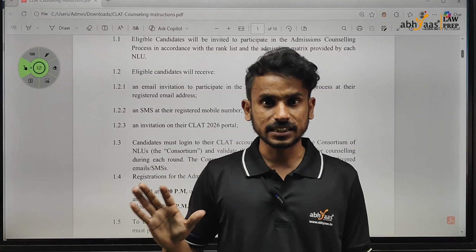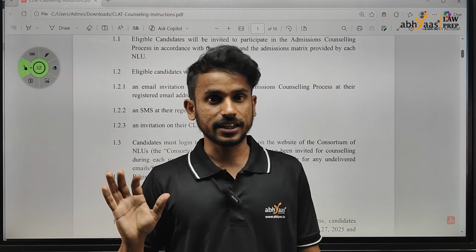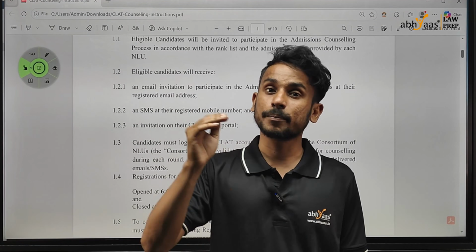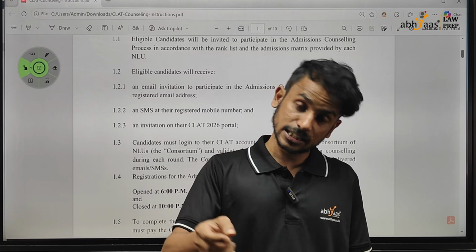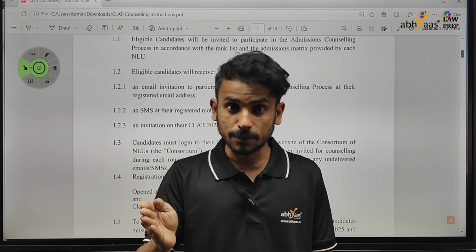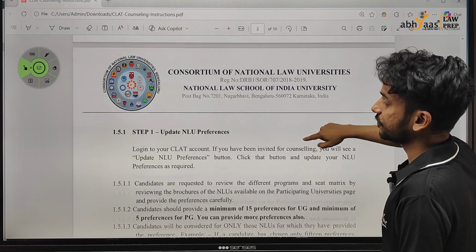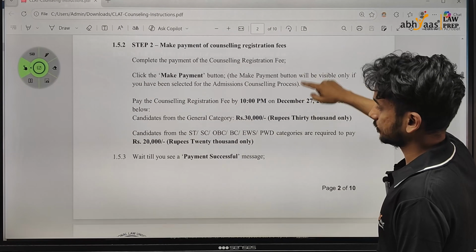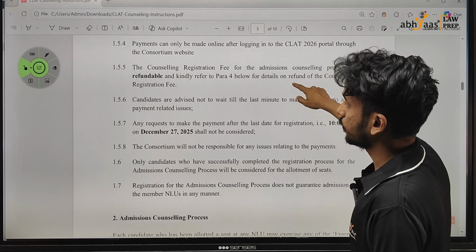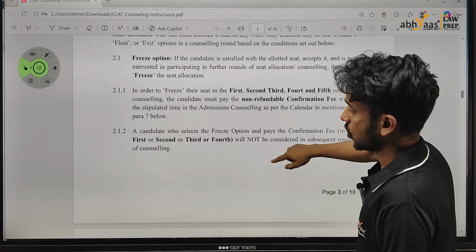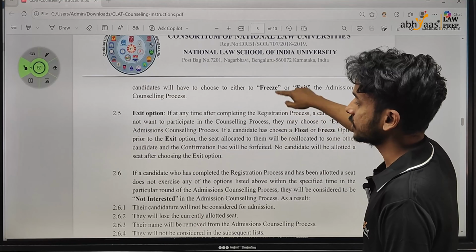At any stage you can exit. Even if you have opted for freeze, you can exit from the counseling process, provided, as I've told you, that for the first 3 rounds, by 24th April you have to pay to the college if you have not paid. If you have exited despite choosing freeze in the first, second or third round, and you exit before 8th of May, right? This is very, very important, and it has been clarified in the refund process that if you exit before 8th May, a full refund will be made. Otherwise, the refund will have a deduction of 5,000 rupees, right? I will take you to the particular column so that you can refer to it.